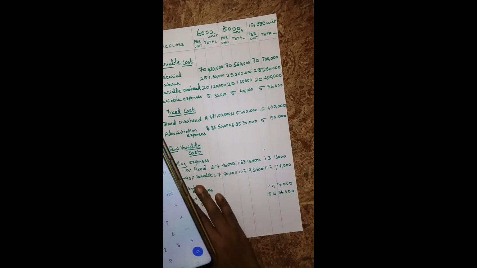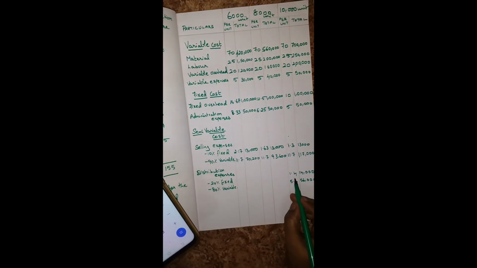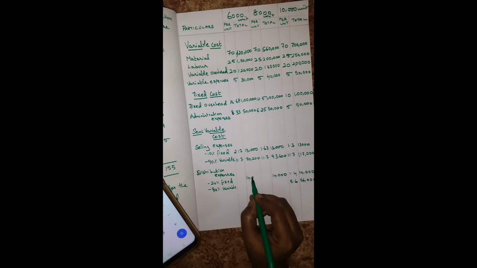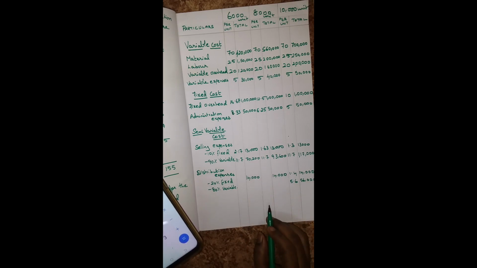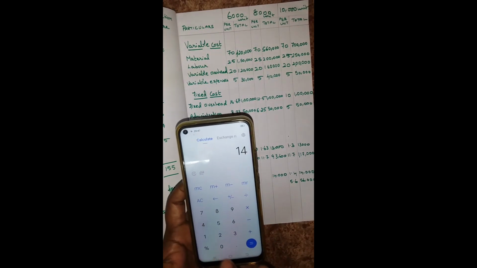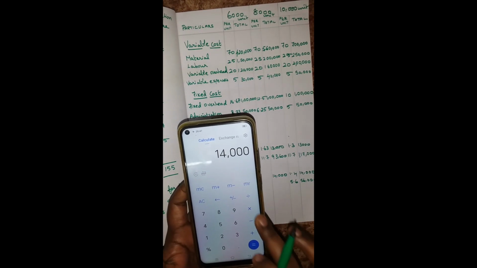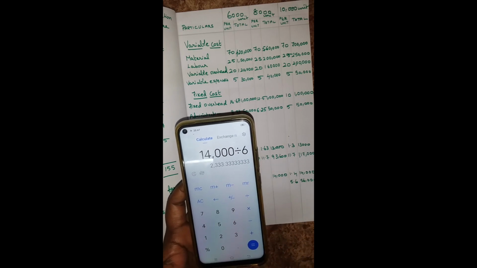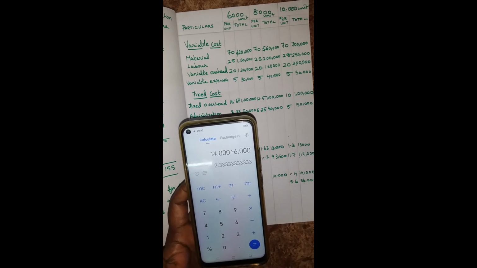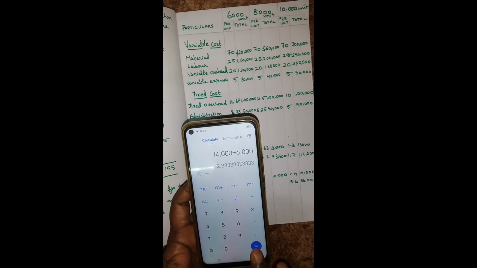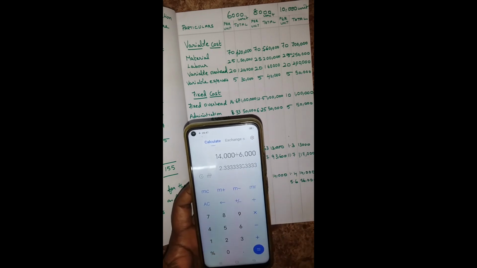For fixed, the amount is constant. So 14,000 for all units. Then find out the per unit. 14,000 divided by 6,000, you get 2.33.